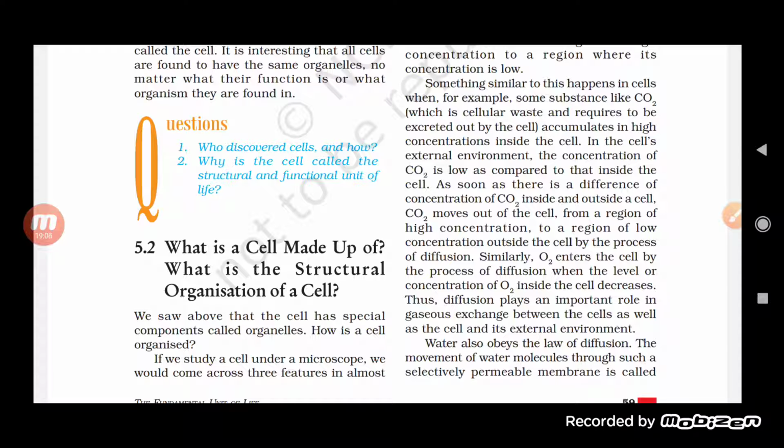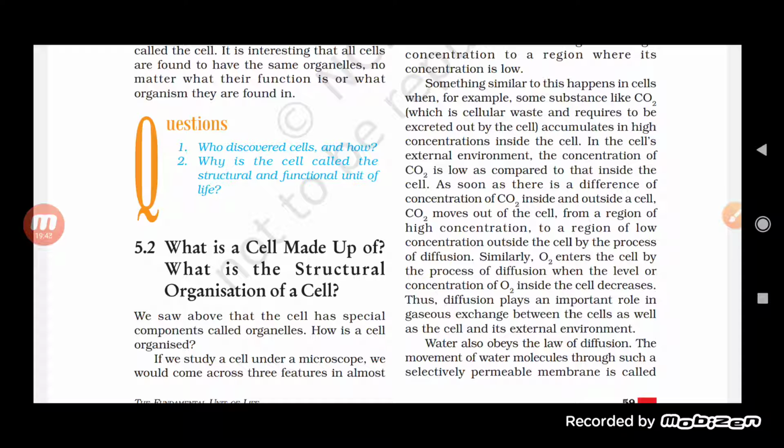Something similar to this happens in cells when, for example, some substances like CO2, which is a cellular waste and requires to be excreted out of the cell, accumulate in high concentration inside the cell. In the cell's external environment, the concentration of CO2 is low as compared to inside the cell. So suppose we have taken a substance like CO2, which is actually a waste and should be excreted outside the cell. Suppose it accumulated in a higher concentration inside the cell.